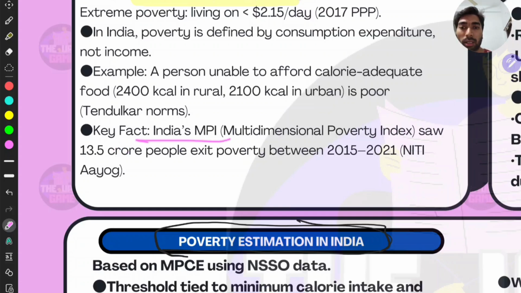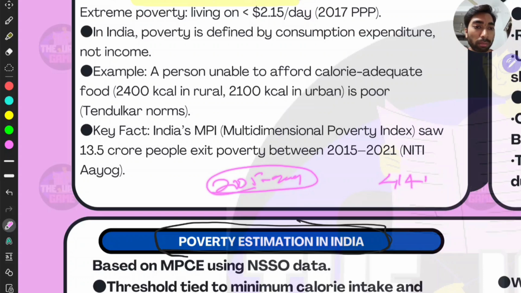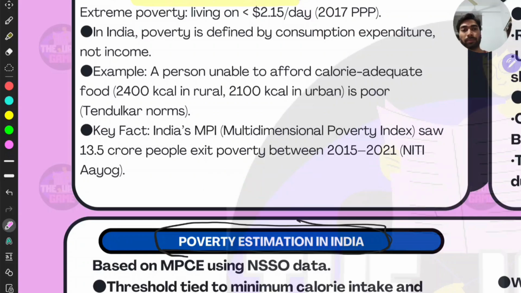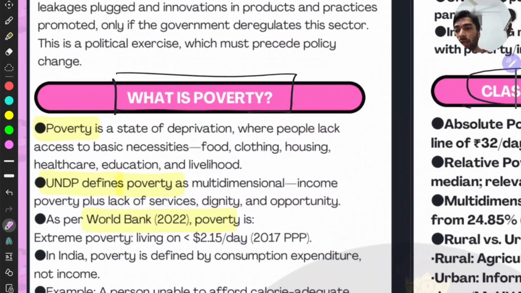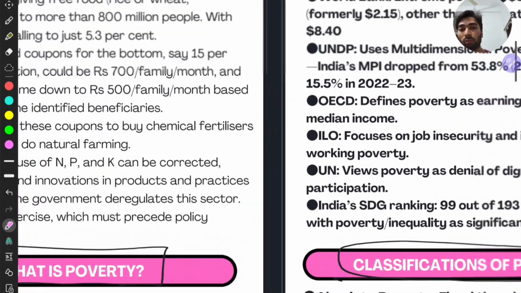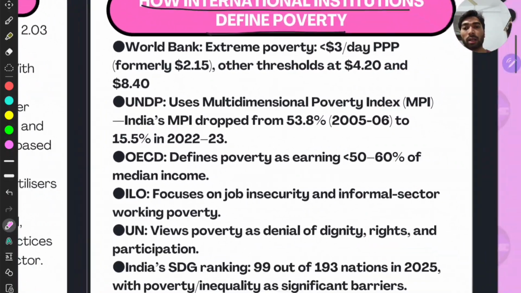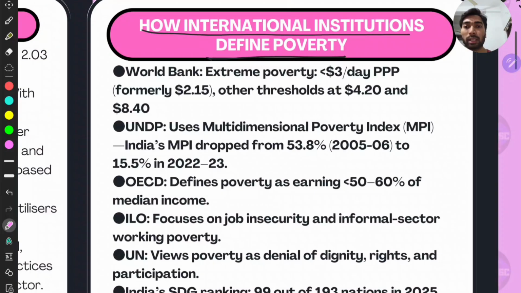And the key fact is that 13.5 crore people exited poverty between 2015 and 2021, right? And if we take it from 2005 or 2009, then the number would go to 404 million. That is 41 crore people have gone out of poverty, right? Then next we shall see the definitions. We have already seen how the UNDP and the World Bank define it. But how do other organizations define poverty, right? It is essential to know, because it gives different perspectives and the needs of the world, right?